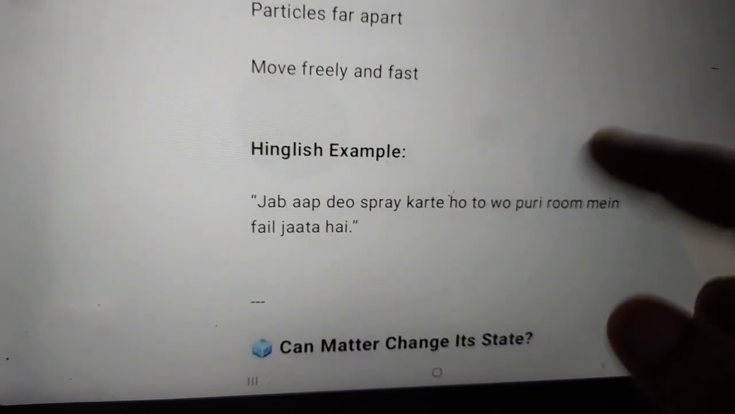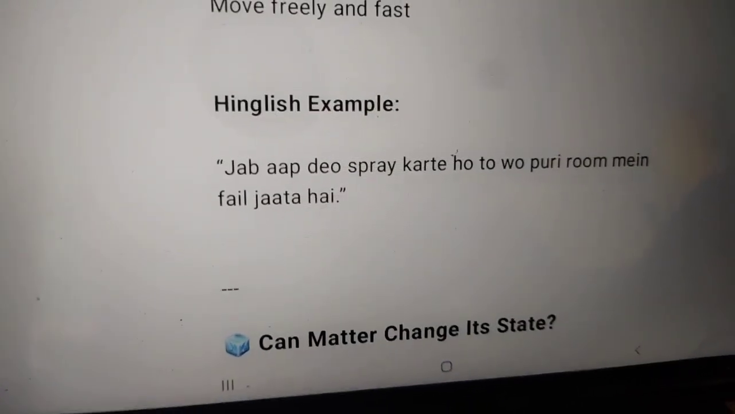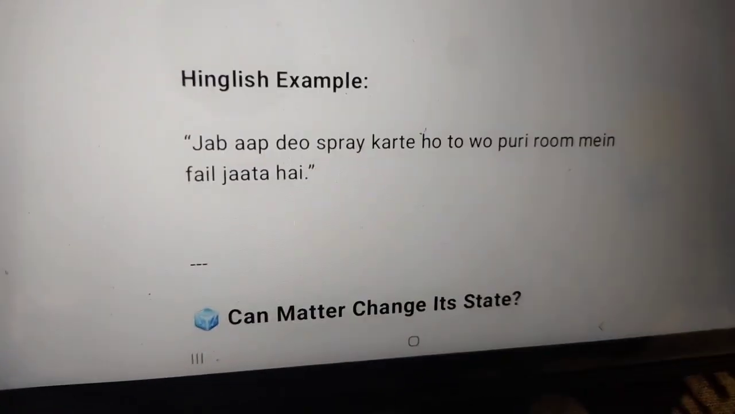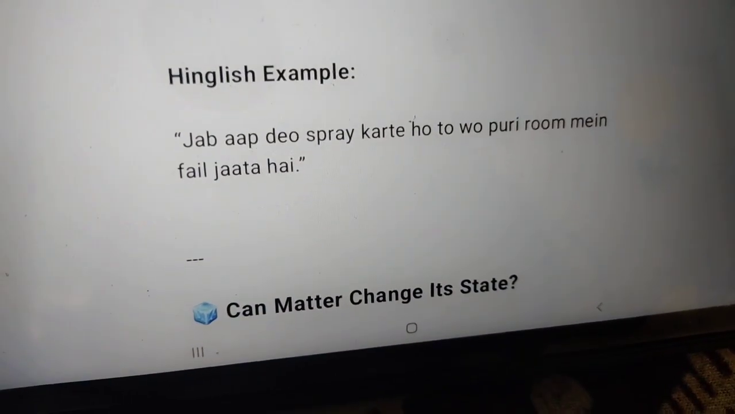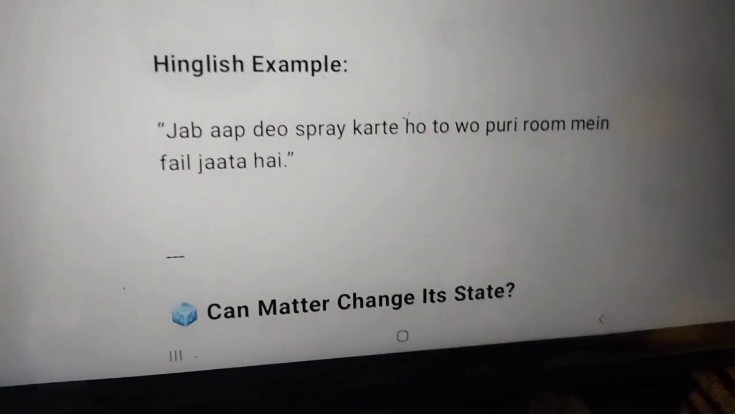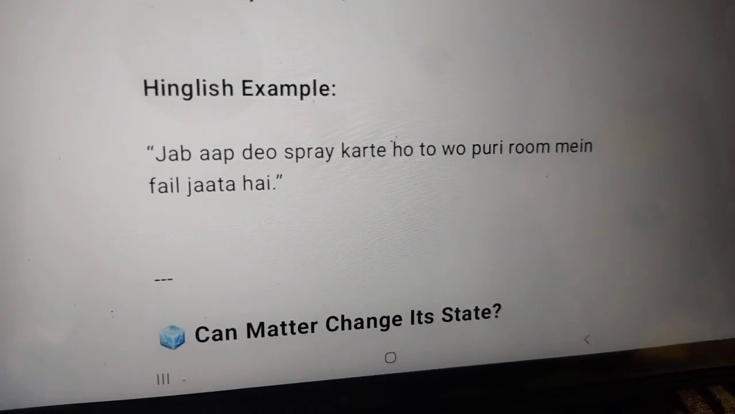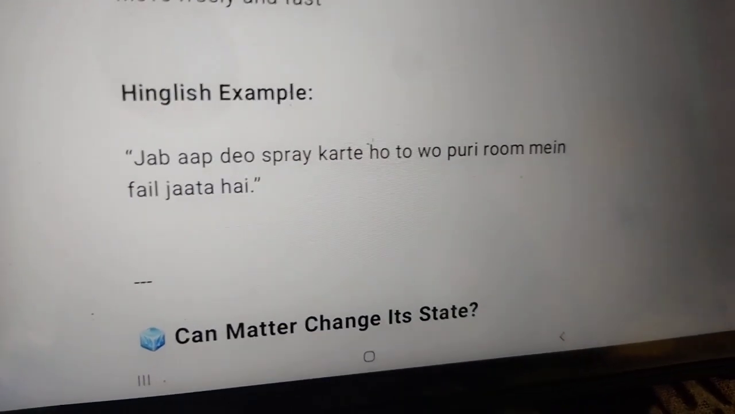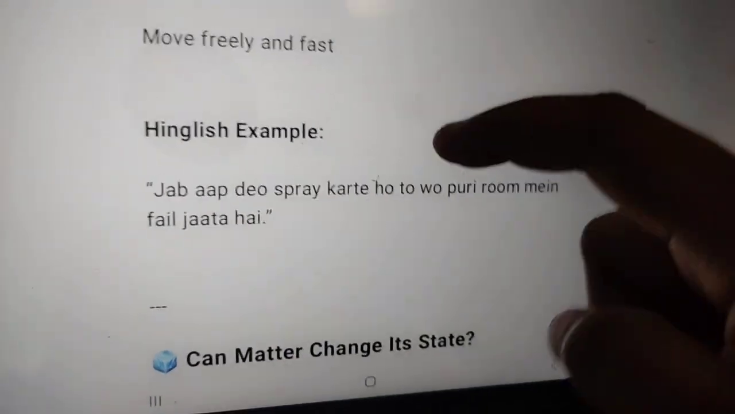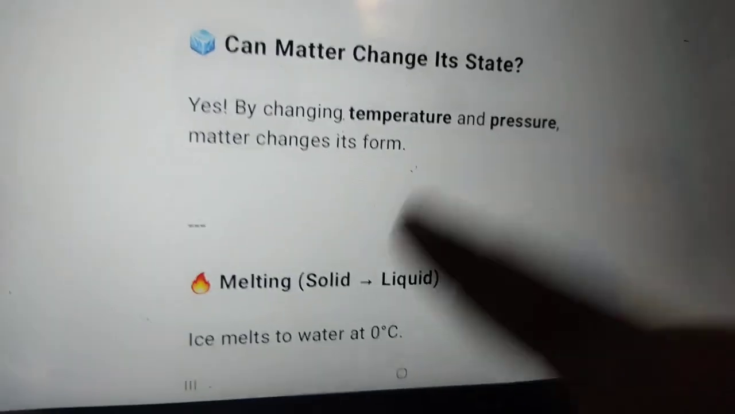That's all about it. Here is an example also related to your real life, okay. When you apply deo spray, then it spreads throughout the whole room. That is how, this is the example.